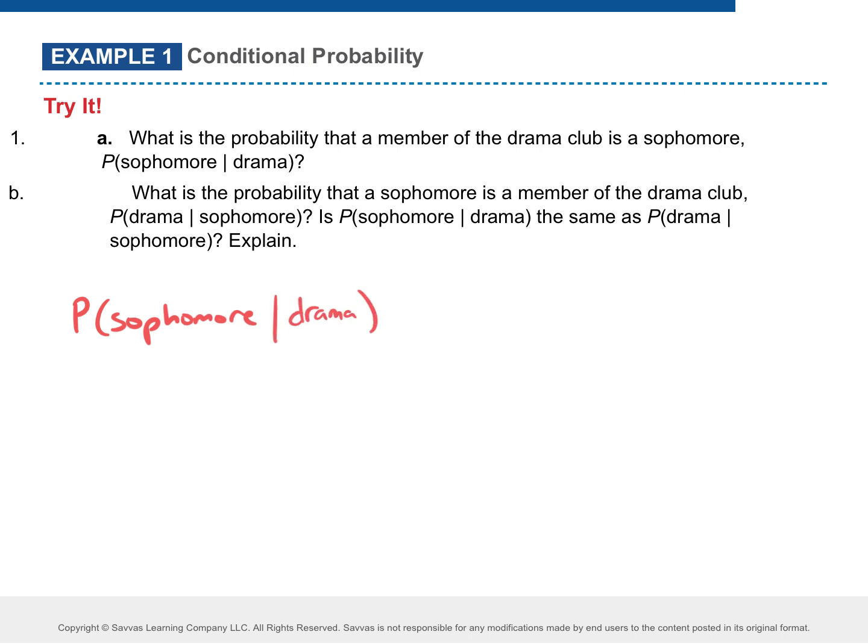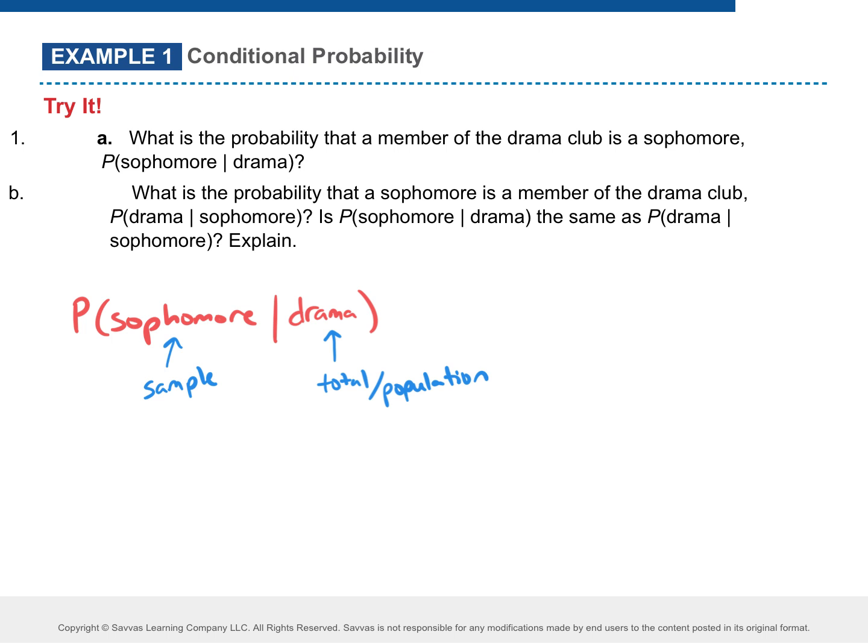So in words, what is the probability that a member of the drama club is a sophomore? So the drama club, that's the total we are talking about. Another way you can think about it is this is our population we are comparing. If drama club's the population, what's the sophomores? It's the sample, right? We're taking how many sophomores are in that drama club.